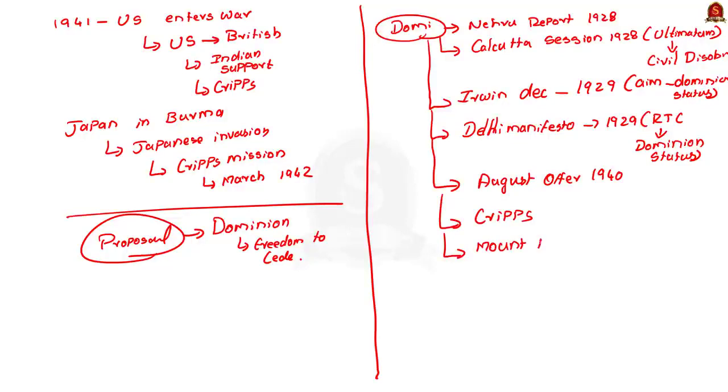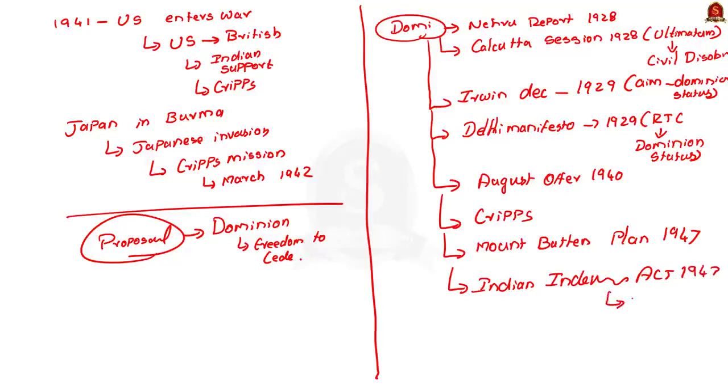Here, it was proposed for the immediate transfer of power on the basis of grant of Dominion status to the Indians. Okay. Finally, Dominion was again mentioned in the Indian Independence Act of 1947. The act here proposed for the creation of two independent dominions of India and Pakistan. See, these are the places Dominion status is mentioned. I think I have covered everything. If I have missed something, just post it in the comment section.